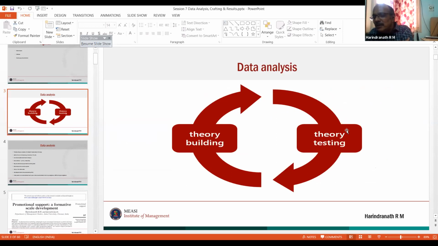So the point I want to make: do not spend much time on data analysis. What you should spend time on is theory building. That is really the crux. That's really a difficult place. Data analysis, I know hundreds of that, and that's why I don't want to teach you how to do SEM, because hundreds of videos are available on YouTube. You can learn that. But what I want to tell you is my practical experience in data analysis, right? So if you ask me which is the big one you have to focus on, it is theory building.